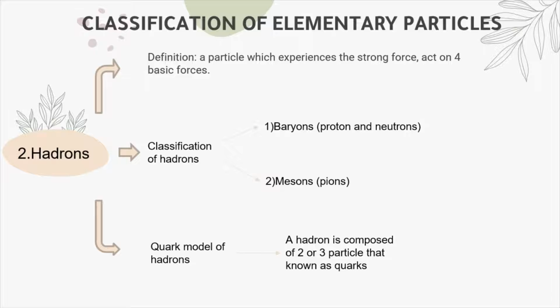Second, we have hadrons. Definition of hadrons: a particle which experiences the strong force, and so acts on all 4 basic forces. We have 2 classifications of hadron. First, baryons, which contain protons and neutrons. Second, mesons, which contain pions. In the modern view, a hadron is composed of 2 or 3 particles known as quarks.